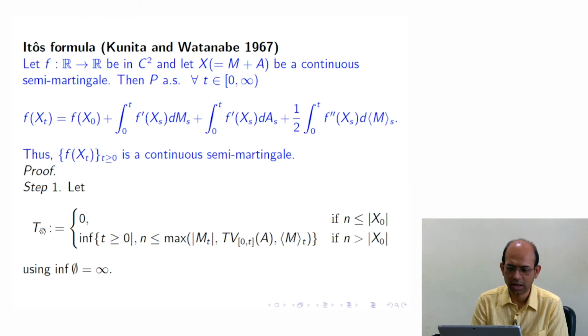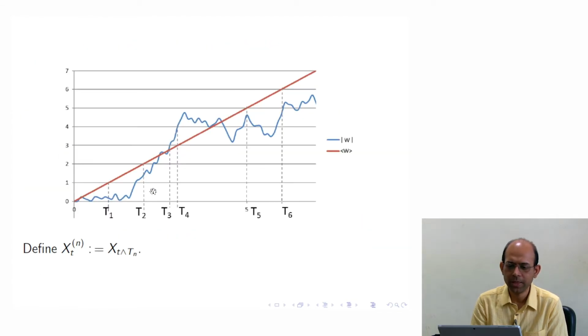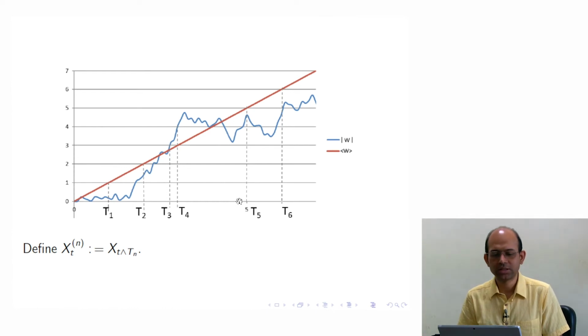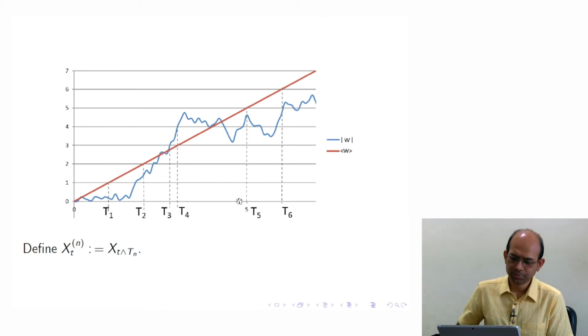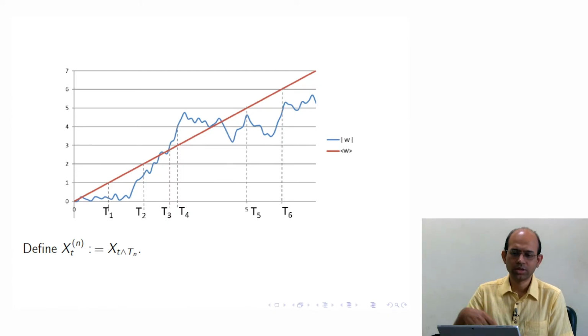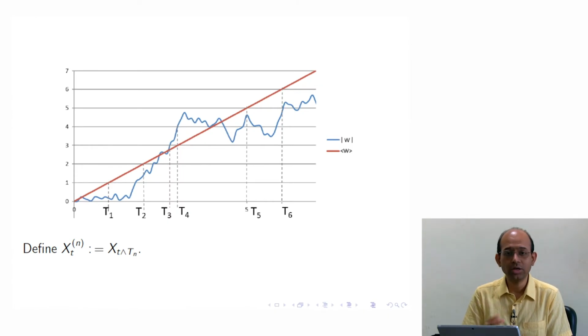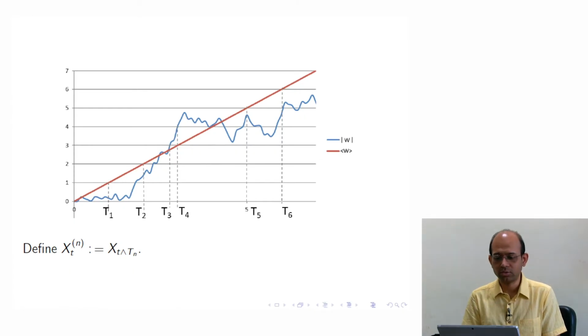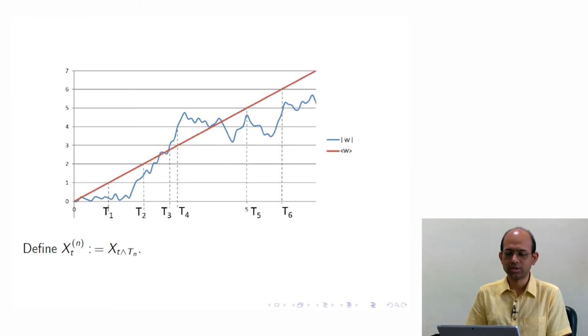stating what is articulated here. In this example, consider the semimartingale to be just the Brownian motion W. Brownian motion is not only a local martingale, it is actually a square integrable continuous martingale. Consider the quadratic variation of W, which we will later see is nothing but the identity function t itself.